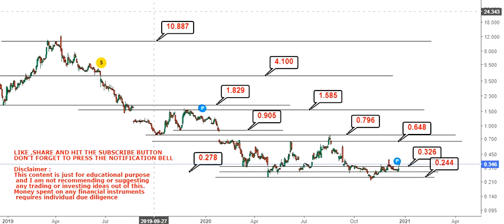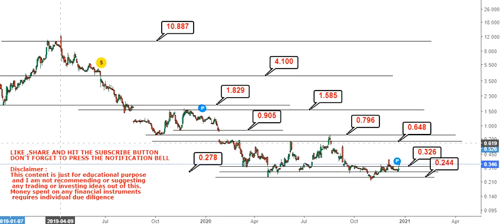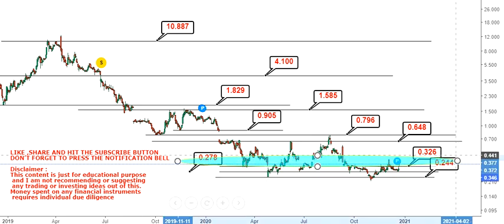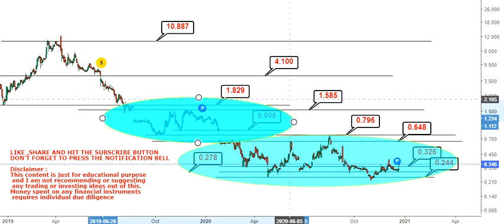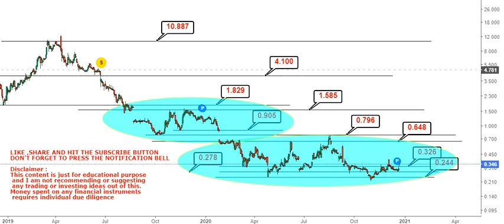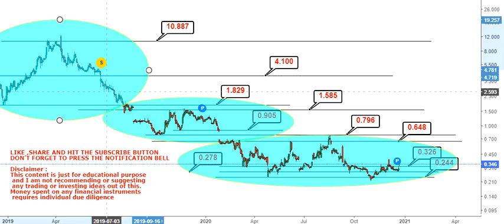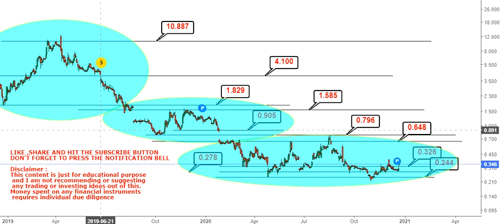Okay, now I think I have given lots of things, but it may confuse you, so let me clarify one after another. First, there are three things. This is the first level, this is the second level, as I already told you, and this is the third level. We will focus on each and every level, and we will go with an individual set of targets at a single point of time. We are not going to jump directly to $10.